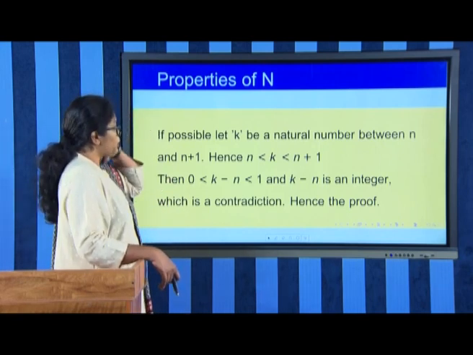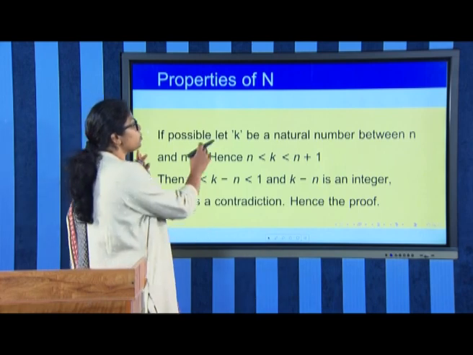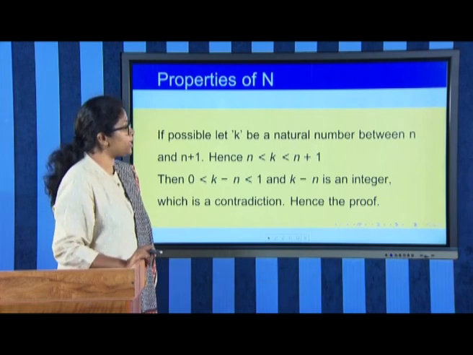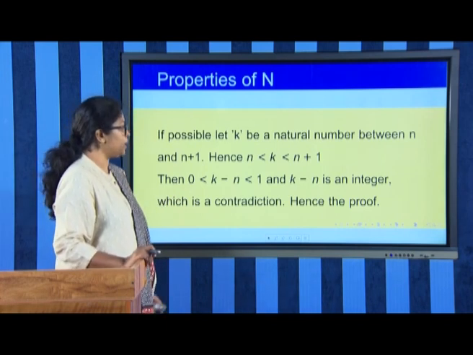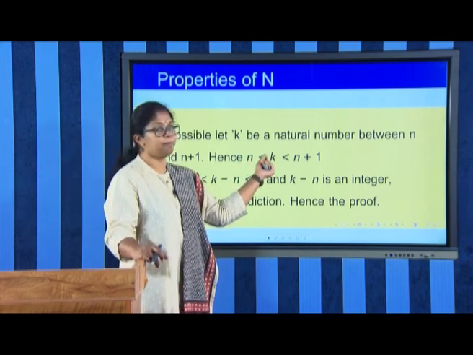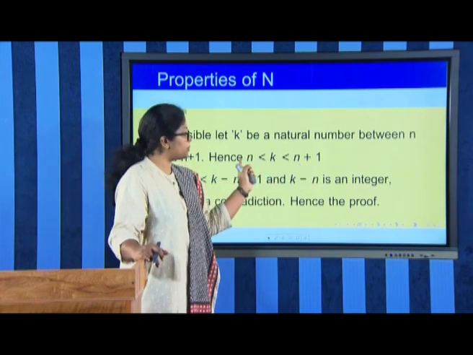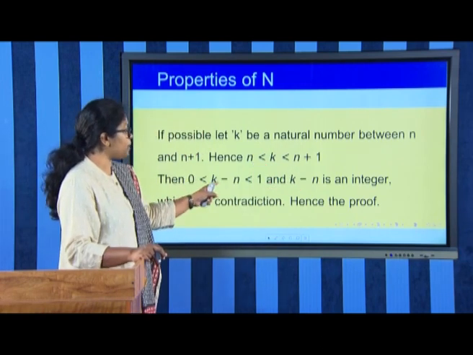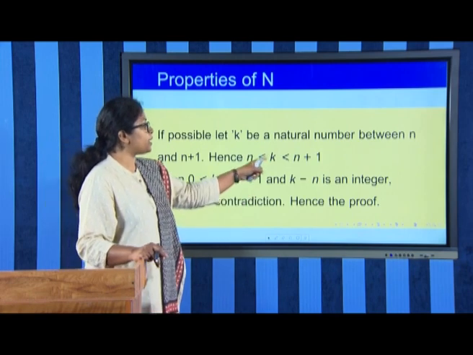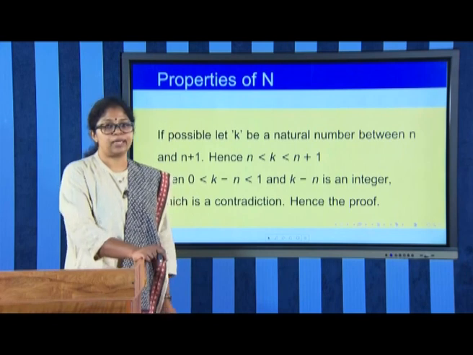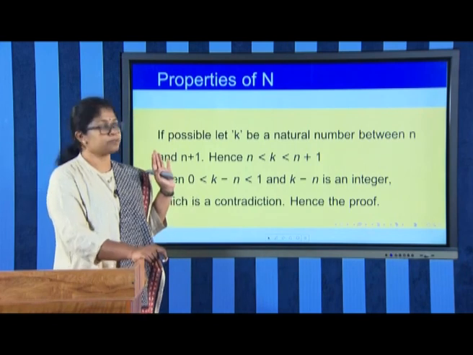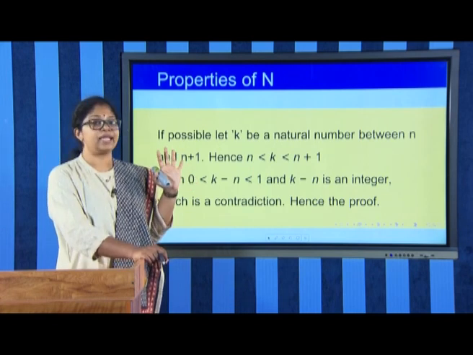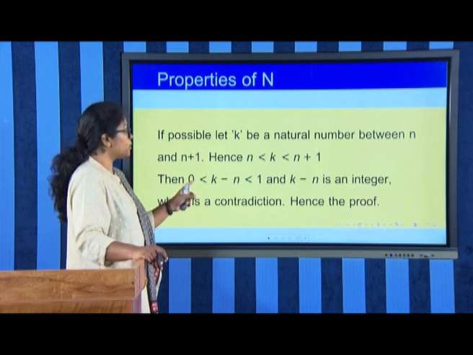Now, we move on to our problem. We have to show that there exists no natural number between n and n plus 1. So, if possible, let k be a natural number between n and n plus 1, then definitely where is the position of k? Between n and n plus 1. Subtracting n throughout this inequality, we will be getting 0 less than k minus n less than 1, and definitely k and n being natural numbers, k minus n is an integer. We are not saying that k minus n is a natural number, but we can claim that k minus n is an integer.